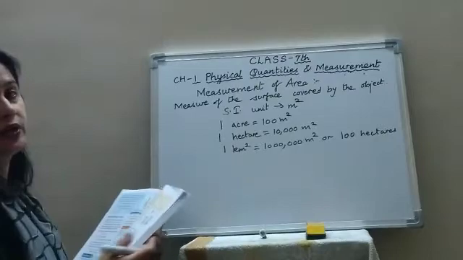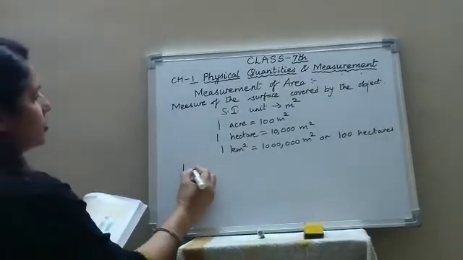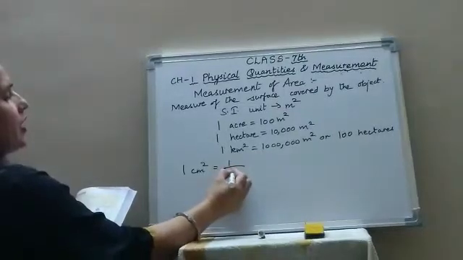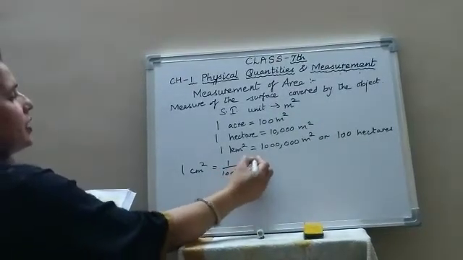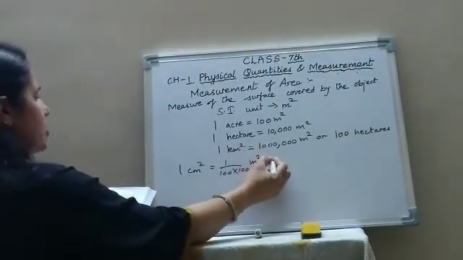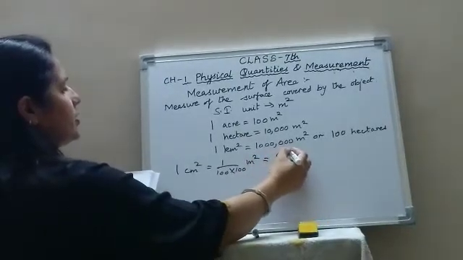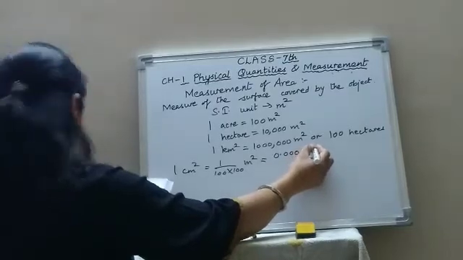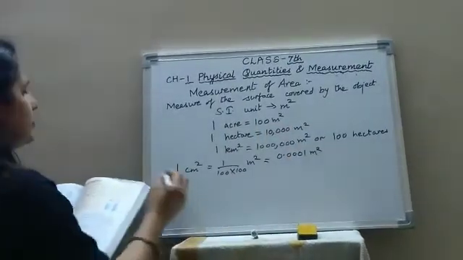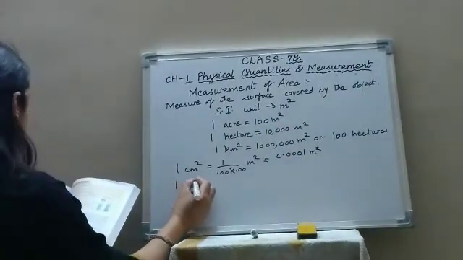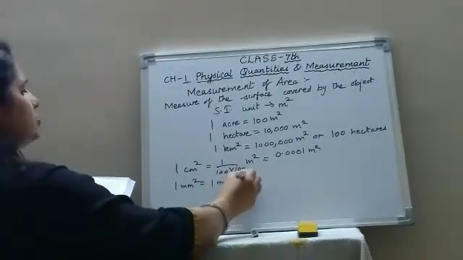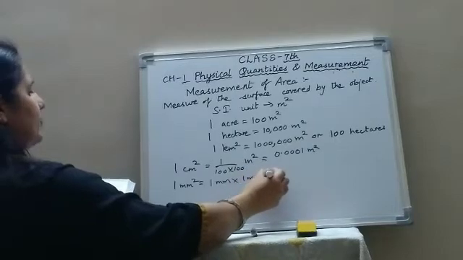Now how will you get the relationship between the smaller units? 1 square centimeter equals 1 upon 100 into 1 upon 100 square meter. So this becomes 0.0001 square meter. Similarly, 1 square millimeter equals 1 millimeter into 1 millimeter.